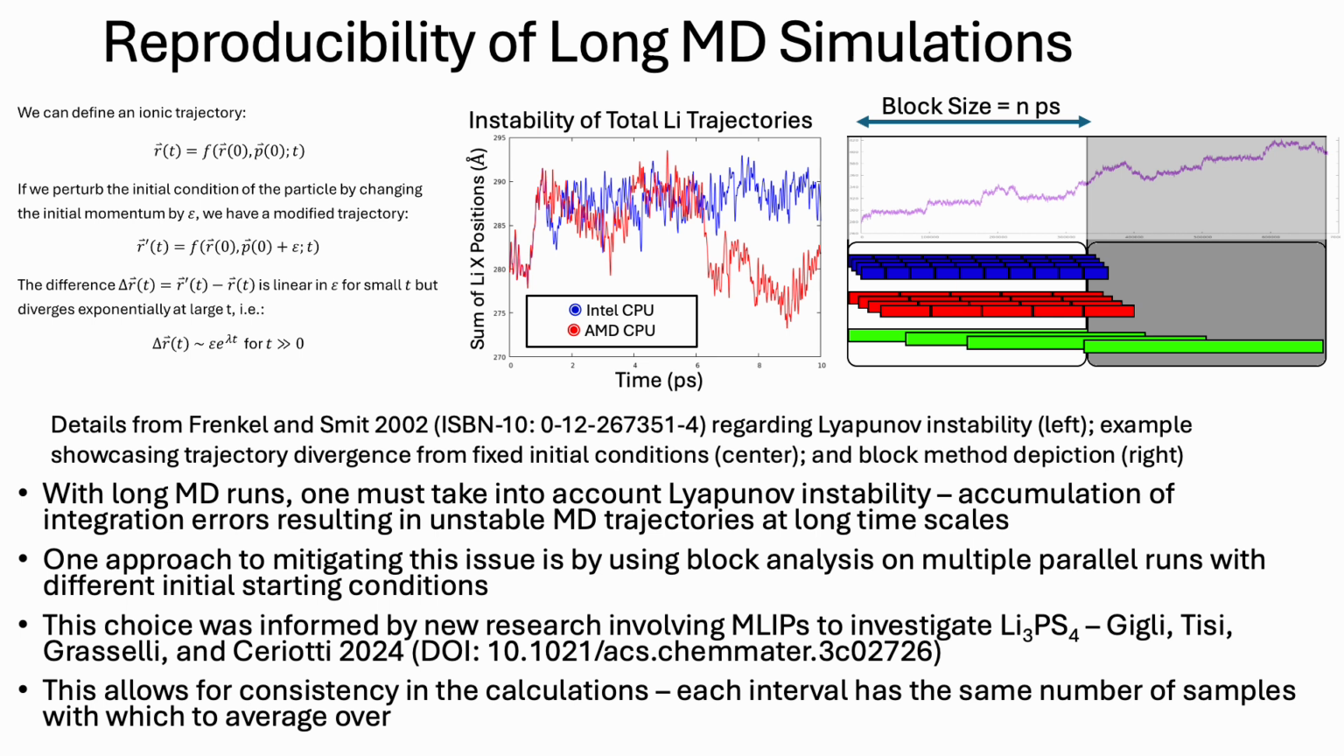One way to help mitigate this issue is by using a block method of averaging the MD simulation data, which is shown here on the right, and this method was prompted by helpful correspondence with Grasselli. This block method ensures that each time interval is averaged with the same number of samples of that interval length from the MD data and gives better statistics.